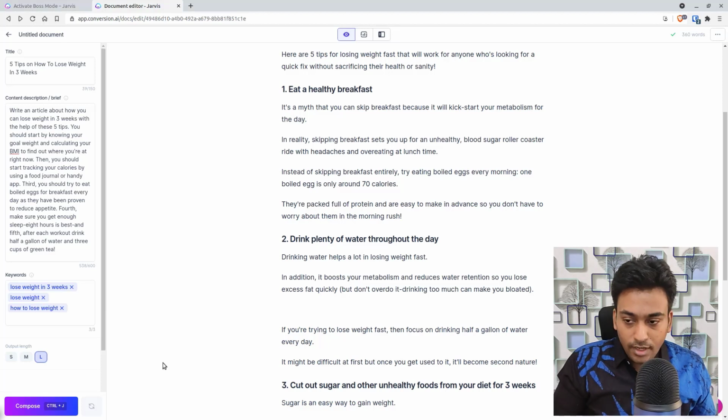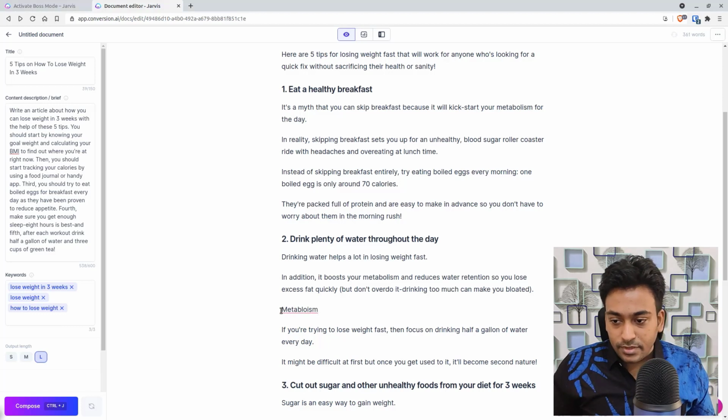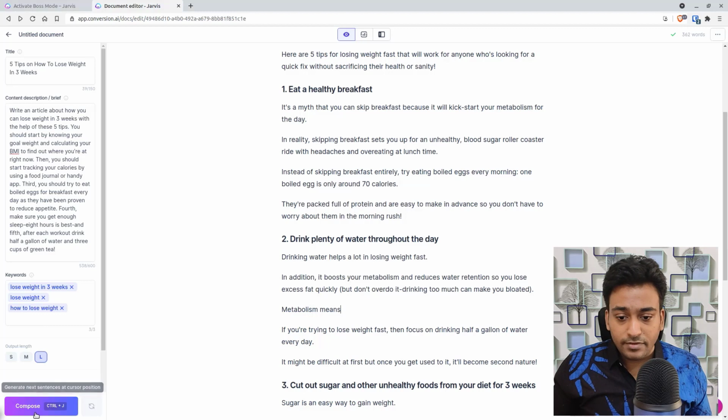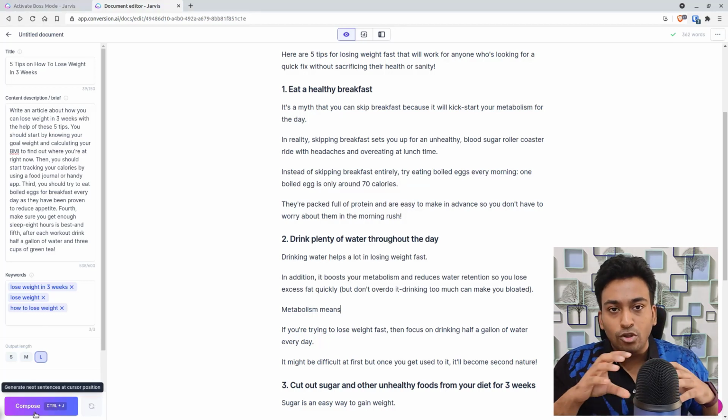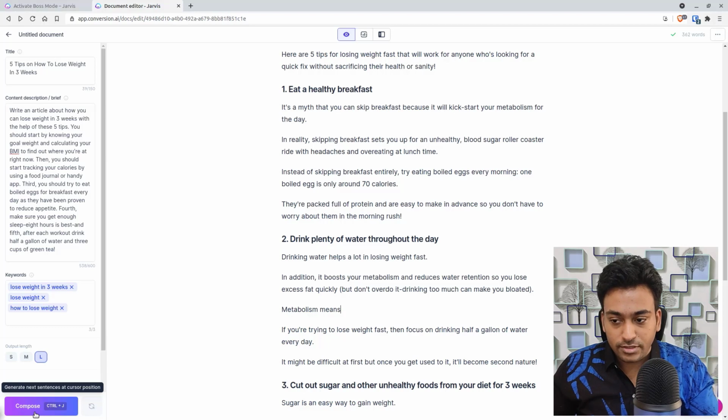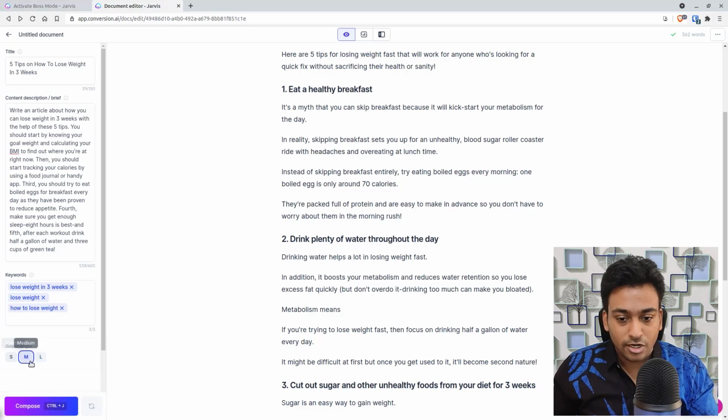For example, metabolism means, and let's see whether Jarvis can finish that. I'm starting a thought, metabolism means, and I can adjust the control. I don't want to give full freedom in this case.